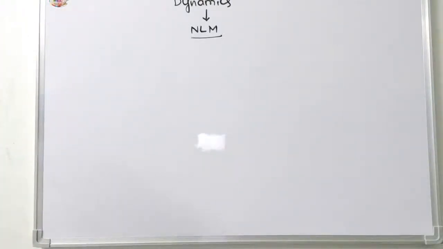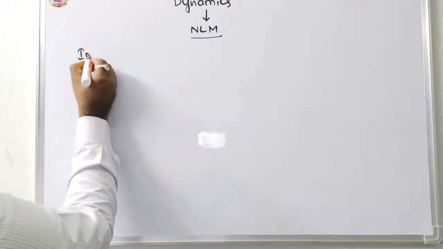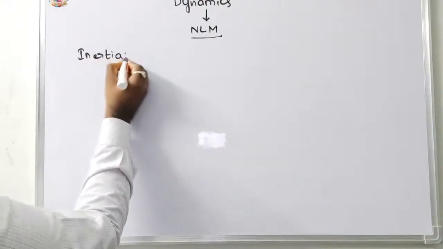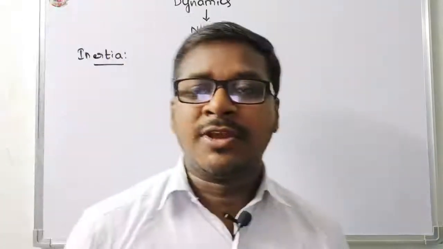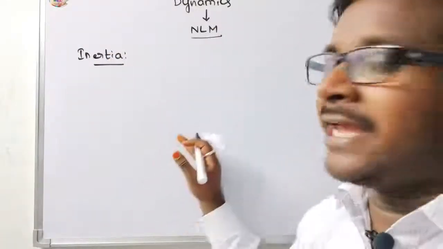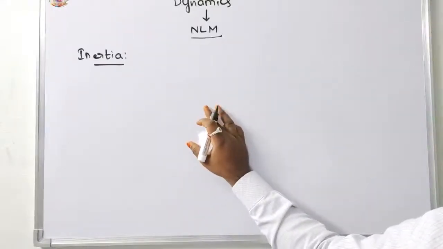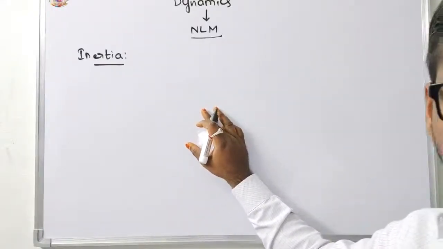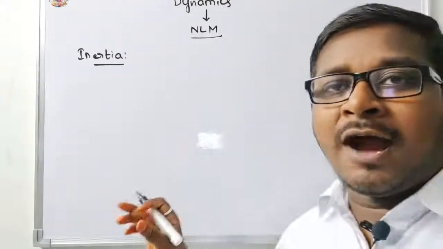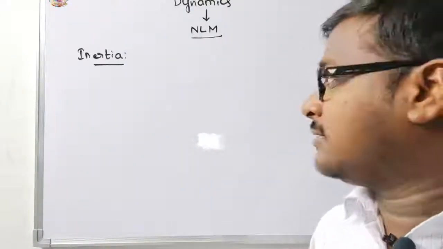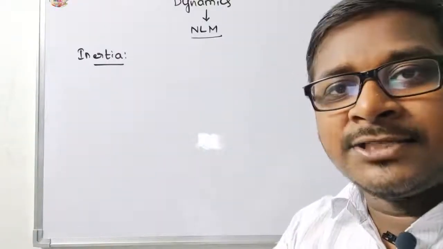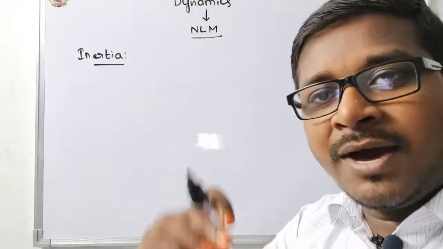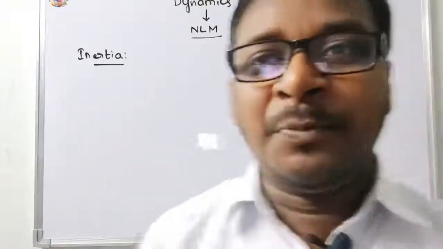Inertia is the property of a body due to which the body opposes a change of its state. The change of state, that is called inertia. Inertia depends upon the mass of the object or mass of the particle.